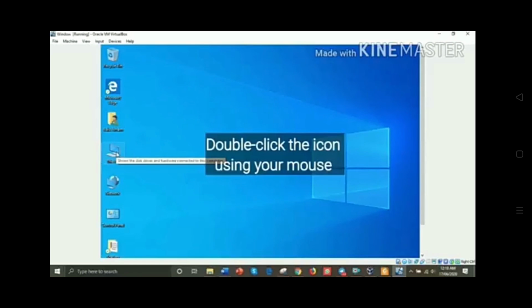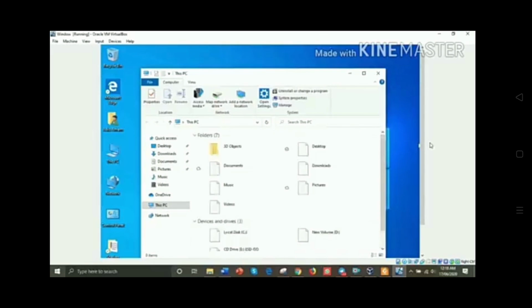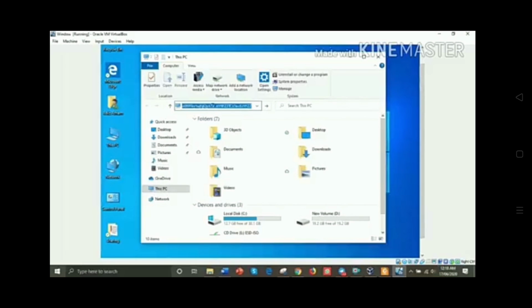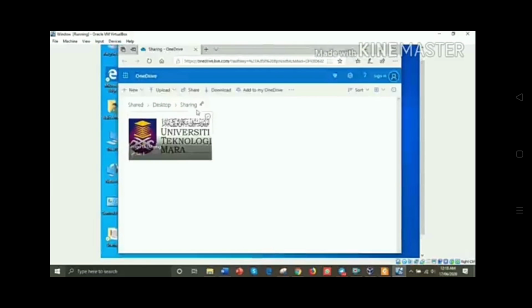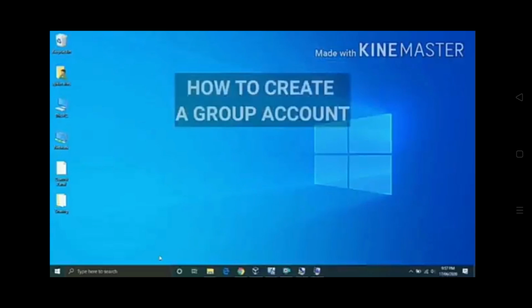Double click on the icon using your mouse, then in the PC section, we paste the link that we copied earlier, then press enter to find the thing that we copied before. After we enter, the file will appear.